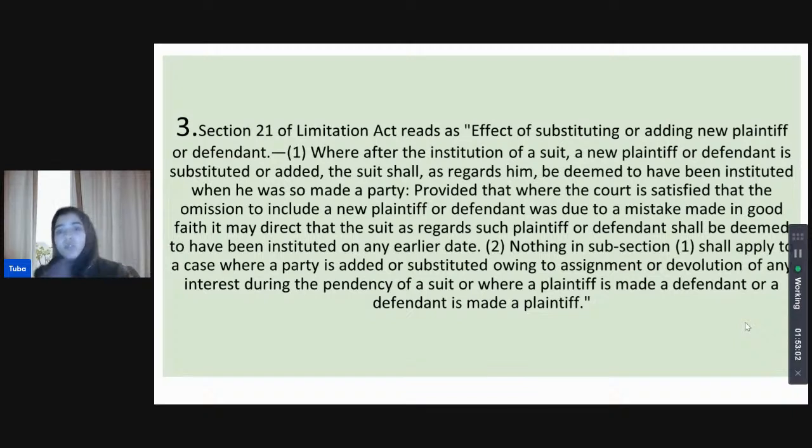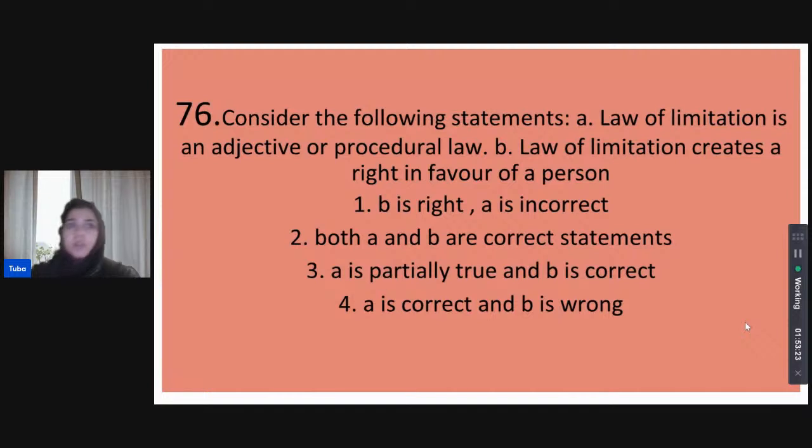And then subsection 2 does provide that nothing in subsection 1 applies to a case where a party is added or substituted due to assignment or devolution of interest during the pendency of a case, or where the plaintiff is made a defendant or a defendant is made a plaintiff. That means where there is a reversal of parties. So in those situations, subsection 1 will not apply. So the reversal of parties is not an application of this subsection here.